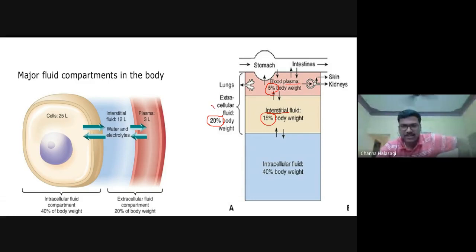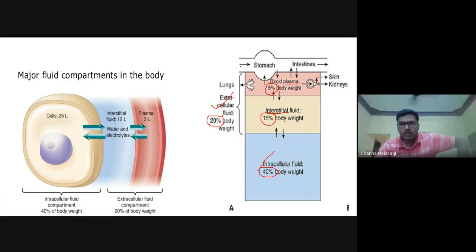Okay, that is in the extracellular compartment. And the intracellular compartment is 40% of the body weight. So 40 plus 20, 60% of the body weight is made up of your fluids. It's all fluids.